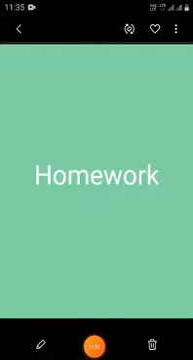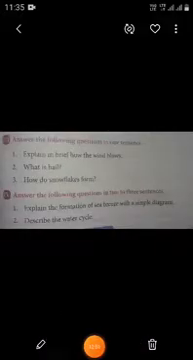So students, now it's time to take the homework. Read and write, answer the following questions in one sentence and answer the following questions in 2 to 3 sentences in your science homework book and send it on WhatsApp.